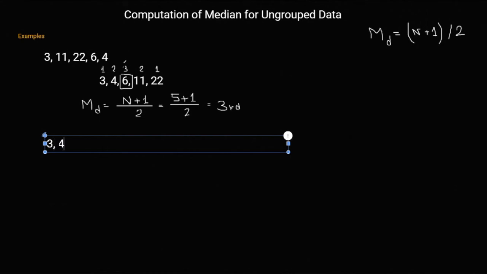And the next one, when n, the number of items in a series, is even. In the case where n is even, divisible by 2, the median is determined by the formula n by 2 plus 1. Okay, here is the example.